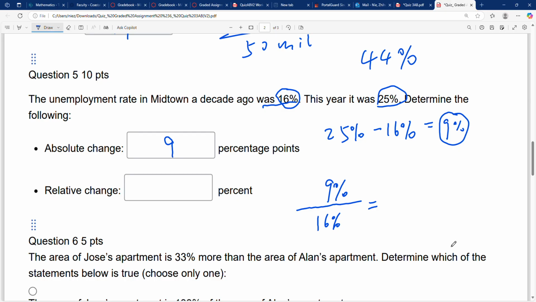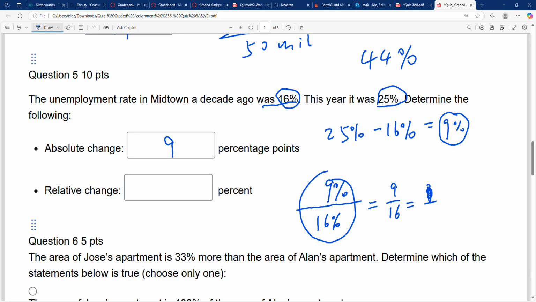Did they ask how many digits to keep? 9% divided by 16% equals 9 divided by 16.